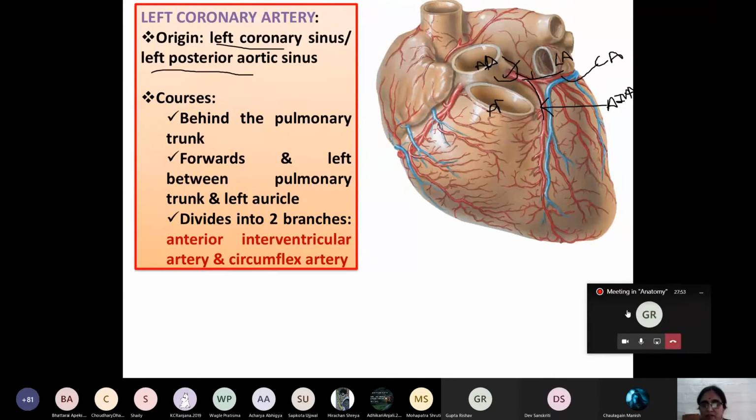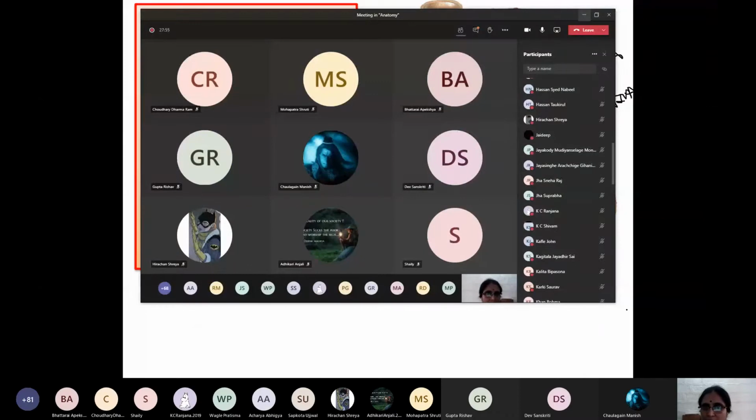Okay. Now, Sneha Raj Jha, what is the origin of the left coronary artery? Left coronary artery arises from left posterior aortic sinus. Very good, Sneha Raj. Now, Vipassana Kalita, describe the short course of the left coronary artery.